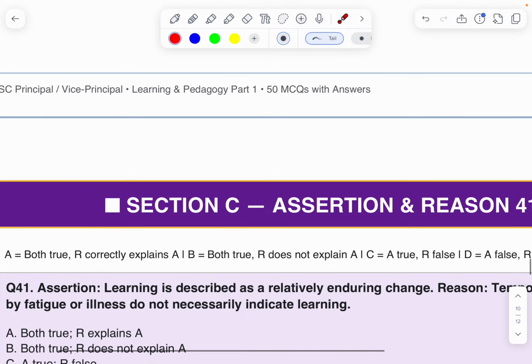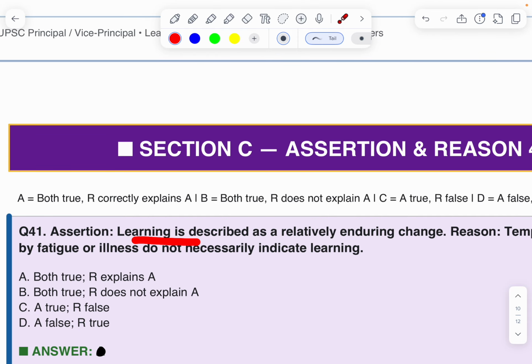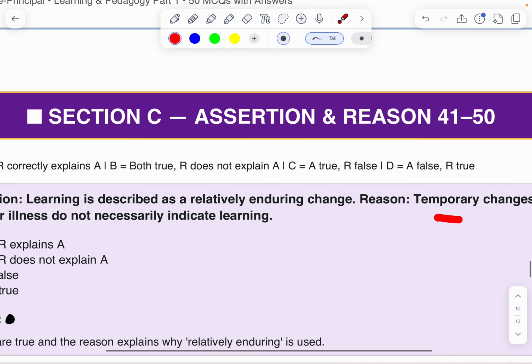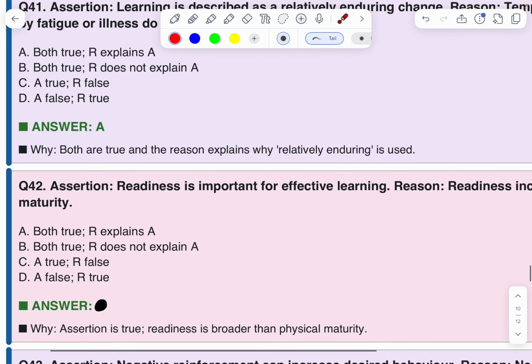Next question. Assertion and reasoning. 41. Assertion. Learning is described as a relatively enduring change. Reason. Temporary changes caused by fatigue or illness do not necessarily indicate learning. Assertion is correct, reason is correct. Therefore, R is the correct explanation of A. Next question.